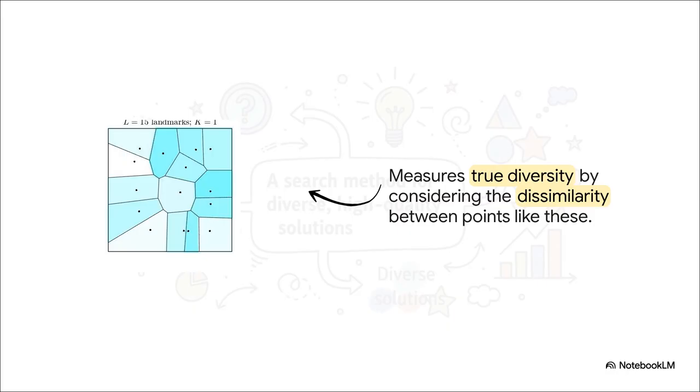Well, it's all about scale. If you zoom way in, like on the left, a bunch of different solutions might just look like one big clump. But if you zoom out, as you see on the right, you suddenly realize they're all distinct individuals. Magnitude is what captures that difference. It's not just about counting how many cells you filled, it's about measuring the true variety in your collection of elites. It gives you a much richer, much more accurate picture of your map's quality.